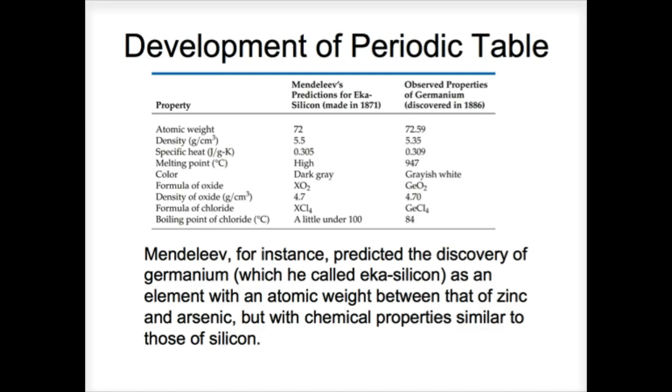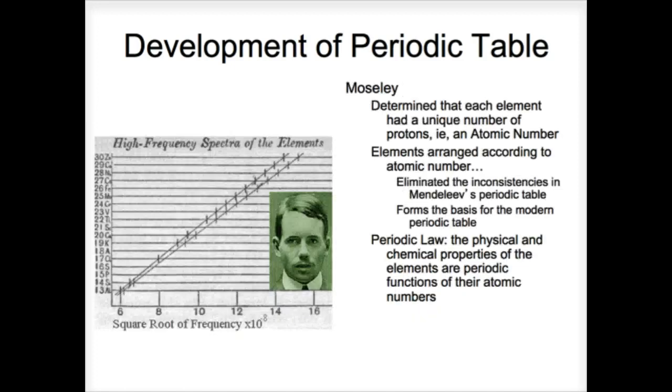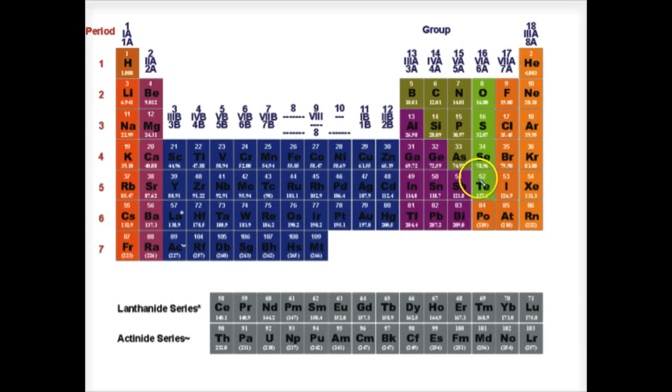Now, the second person that we care about in terms of organizing the periodic table is Moseley. And Moseley is who figured out the atomic number, because at the time they didn't know about atomic number. And he figured out the number of protons, and that if you arrange the elements by atomic number, then when you look at it, all of the columns match up.